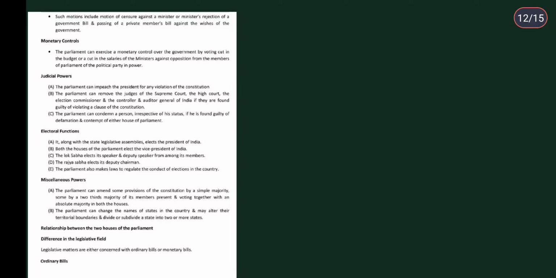Then the parliament can remove the judges of the Supreme Court, the High Court, the Election Commissioner and the Comptroller and Auditor General of India if they are found guilty of violating a clause of the Constitution. The parliament can condemn a person irrespective of his status if he is found guilty of defamation and contempt of either House of Parliament. Then electoral functions: it along with the state legislative assemblies elects the President of India.